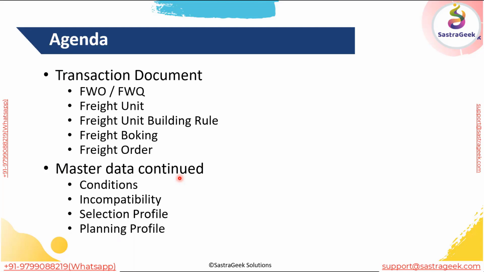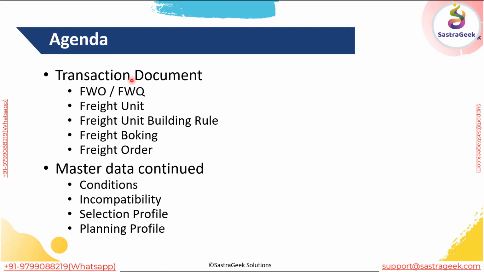We'll see how we can handle the master data; we'll jump onto it next week. Today we will take a look at what the transactional documents are that get created in TM, and what the document flow happening in TM is. We have a lot of things to cover today.